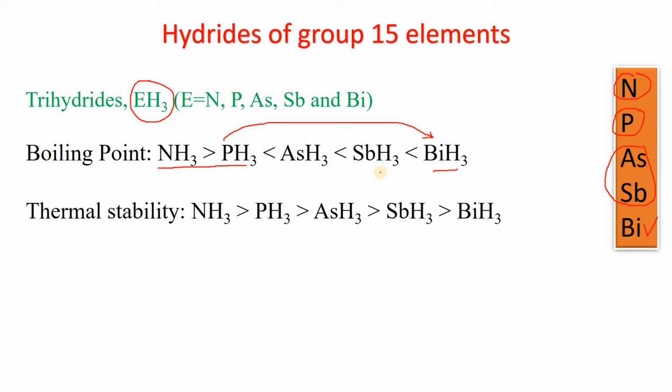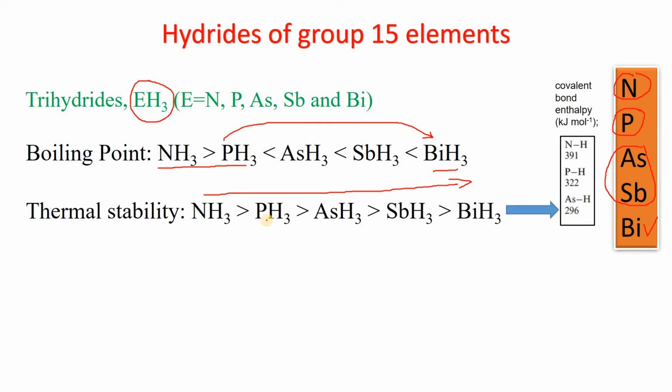If we talk about the thermal stability of the molecules, the thermal stability decreases as we go from ammonia to BiH3. The BiH3 molecule is not very stable; the stability is up to SbH3. The BiH3 molecule is a highly unstable molecule. So ammonia is the most stable among these hydrides. What is the reason behind this?